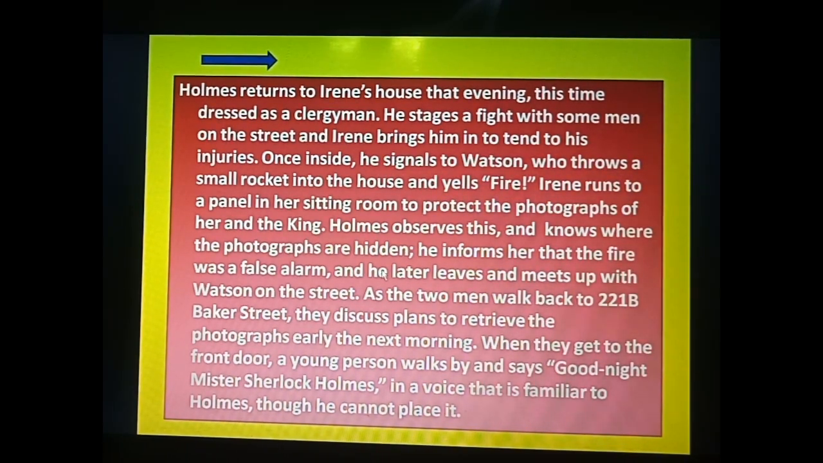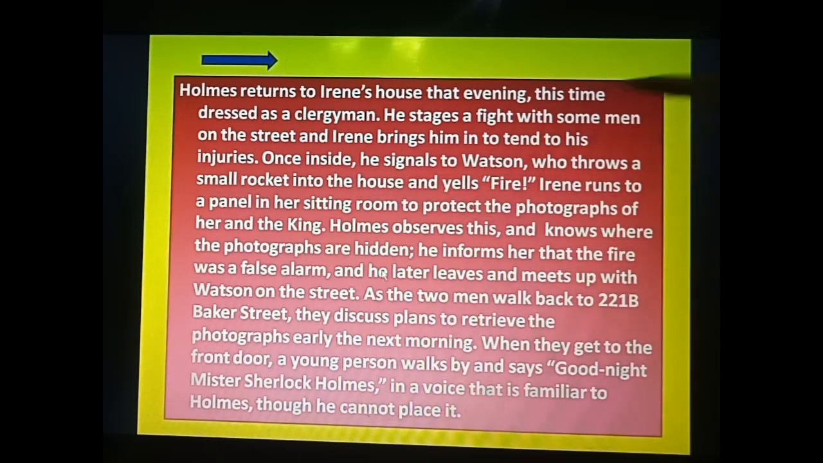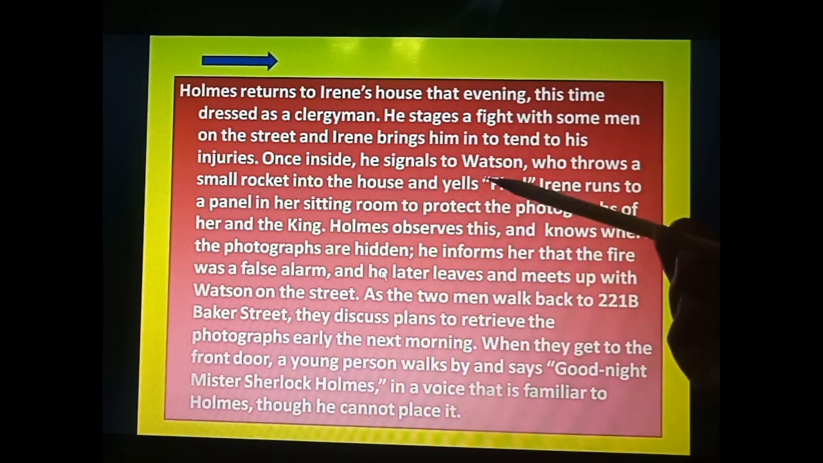He started fighting with some of the men on the street, and Irene brings him in to tend to his injuries. Then what happened? He pretends that he is injured. Irene went over there, and he shows all his injuries. So what happened in this? Once inside, he signals to Watson, who is sitting outside.